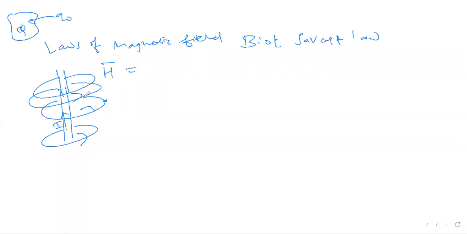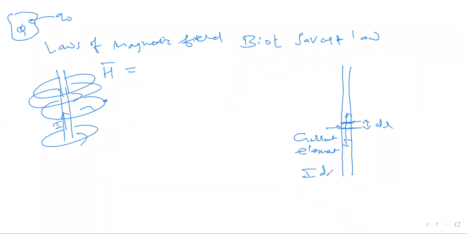How do we find it? So what we do is, if this is a current carrying conductor, suppose we take a piece of current element. I can say this length as dL, and the current flowing through this is I. Okay. So I can call this element a current element, which is I dL.